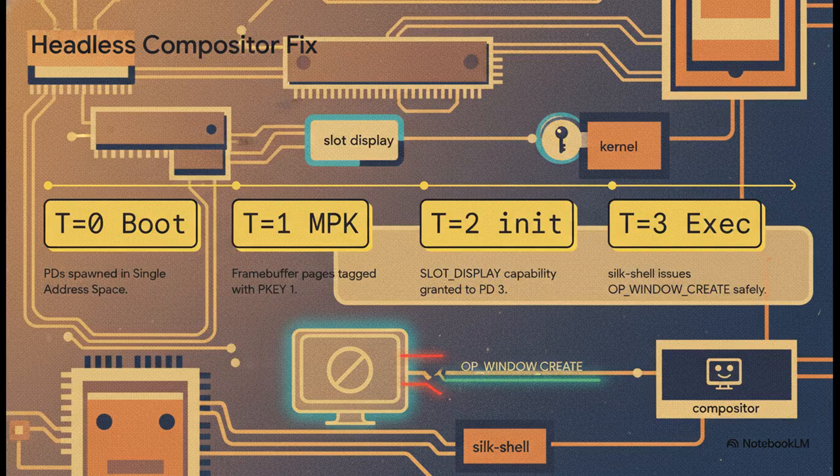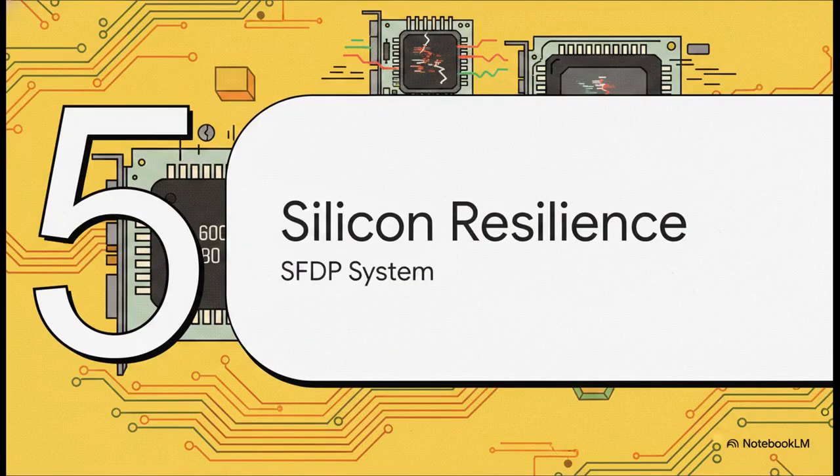The kernel was doing its job correctly, tagging the physical firmware pages with PKI1 for Sexdisplay, but our software routing table was totally empty. Because of that, Silk Shell was physically barred from communicating with the compositor, which triggered a null pointer jump. To fix this, we explicitly granted the slot_display capability edge right in init.rs. This successfully bridged our hardware isolation to the software routing, meaning Silk Shell can now issue its op_window_create commands with 0 issues.